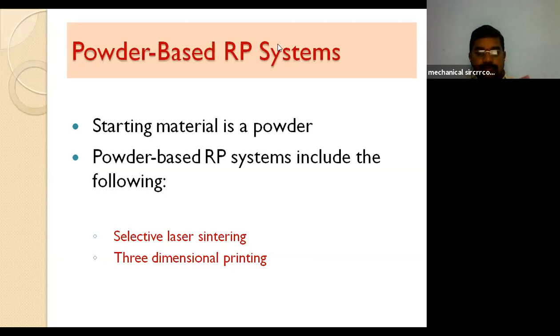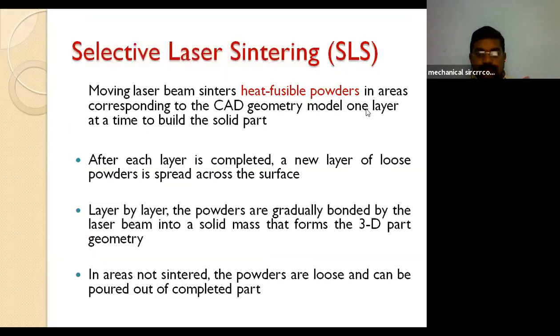So here, by the name you can understand, we are using the material in the powder form. The name is selective laser sintering, where sintering means we are going to heat the powder below the melting point.